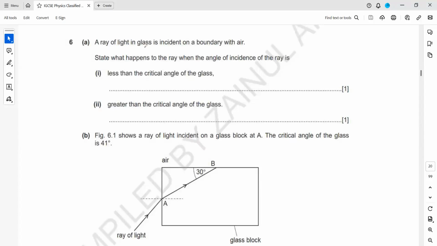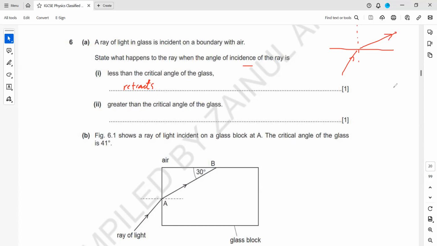A ray of light in a glass is incident on a boundary with air. State what happened to the ray when the angle of incidence is less than the critical angle. So if the angle is less than the critical angle, then what will happen to the light? It only refracts.